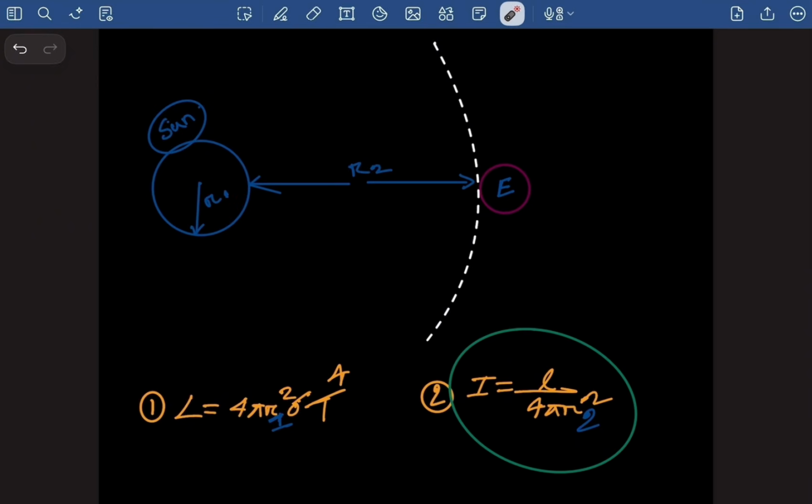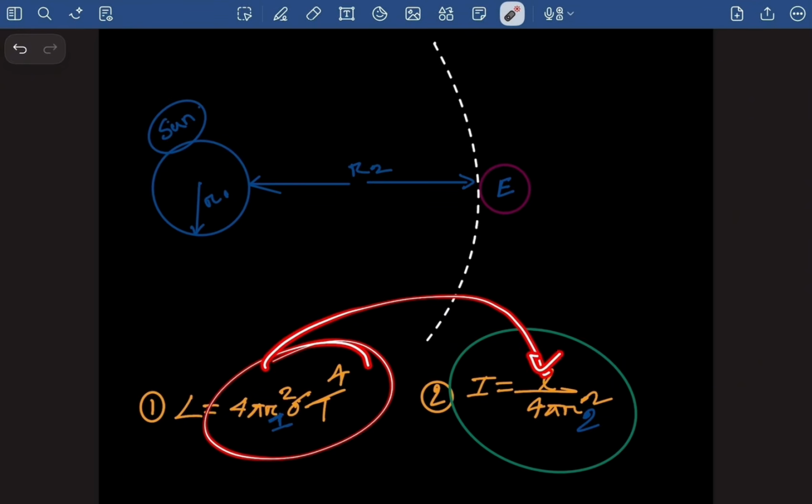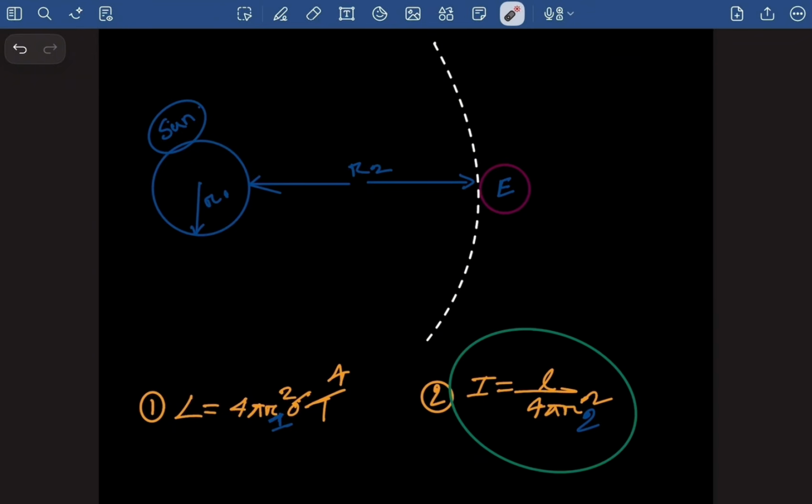So that's why whenever you are figuring out luminosity is equal to 4 pi r squared sigma temperature to the power of 4, in that radius you will have to use the actual radius of the sun itself. And intensity is equal to luminosity divided by 4 pi d squared, which also includes a radius, and that radius is basically the distance from the earth to the sun. So please remember this, and you can put this value right here in the luminosity portion as well to calculate the intensity of light incident on the earth.